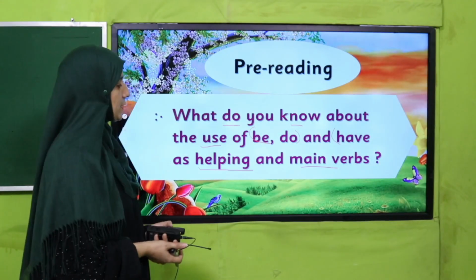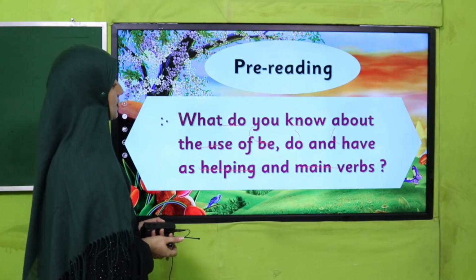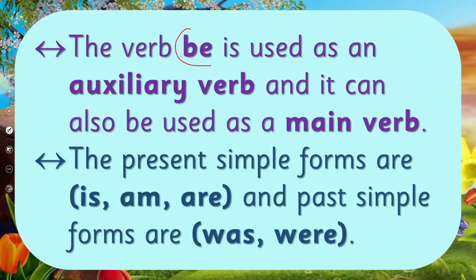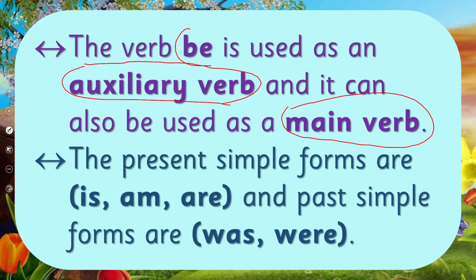Welcome back. Good job, my dear students. So let's revise, so we can clear this concept. The verb be is used as an auxiliary verb and it can also be used as a main verb. As you know, my dear students, auxiliary verb means helping verb. The present simple forms are is, am, are, and the past simple forms are was, were.